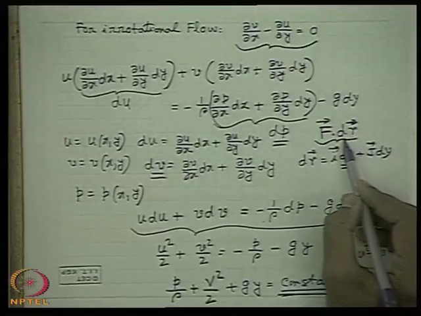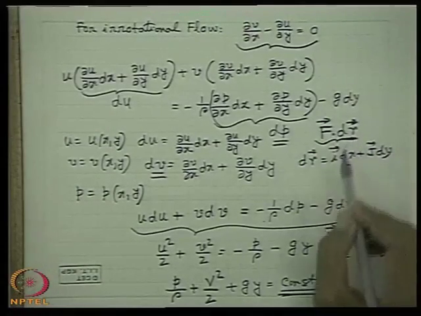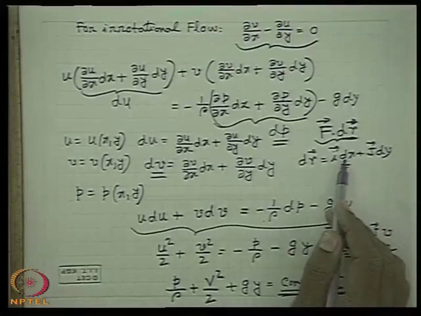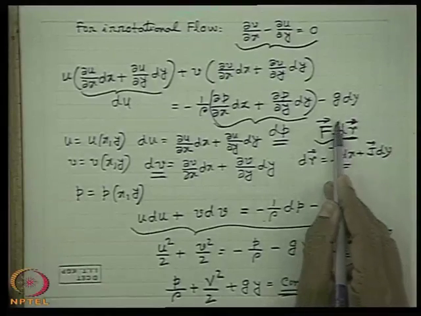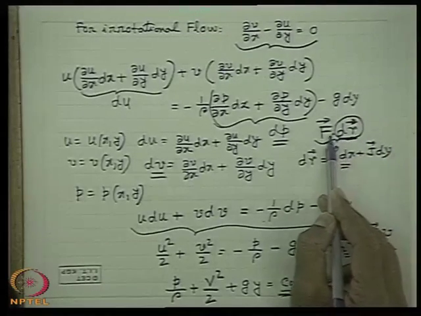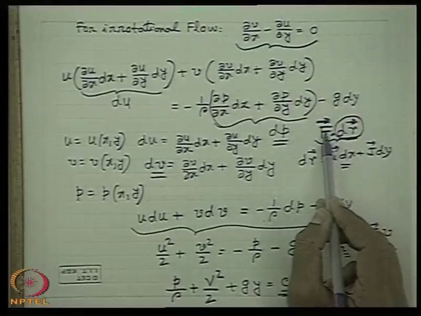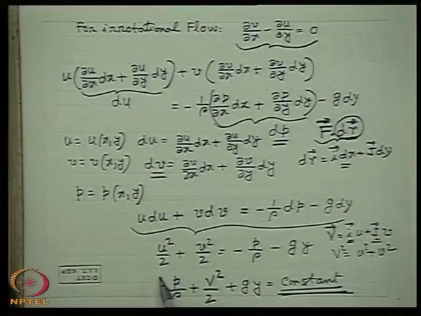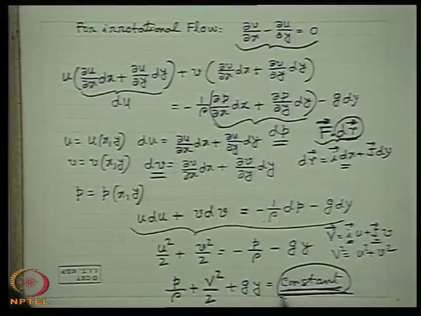That means this component dr is arbitrary; there is no restriction that it will always be along a streamline. So in the entire deduction we have not made any restriction regarding the choice of dr, the arbitrary displacement which we have multiplied with the force vector, or the equation of motion, or the equation for the conservation of momentum, so that this constant is a constant throughout the force field.